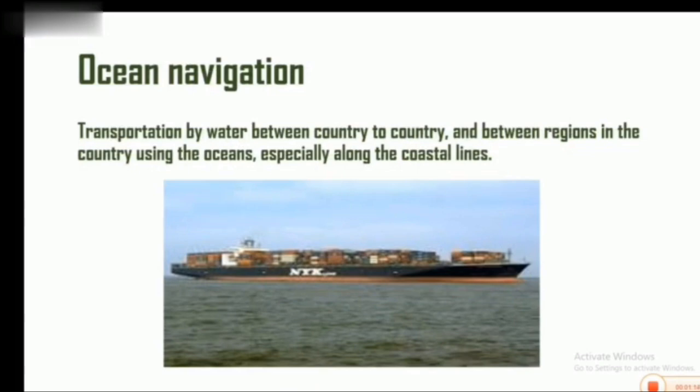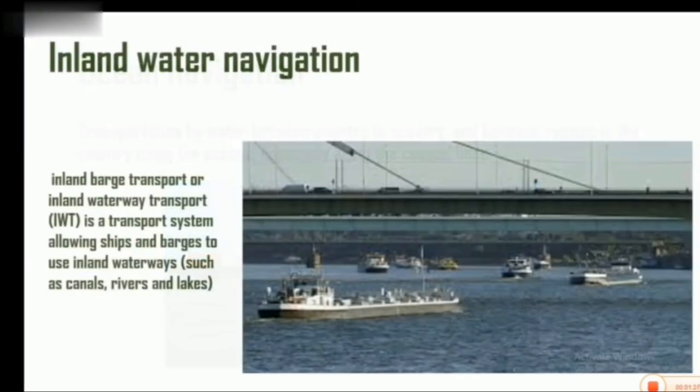Ocean navigation is transportation by water between country to country and between regions in the country using the oceans, especially along the coastal lines. While inland water navigation is a transport system allowing ships and barges to use inland waterways such as canals, rivers and lakes. Inland navigation is within the country, while ocean navigation is from country to country.